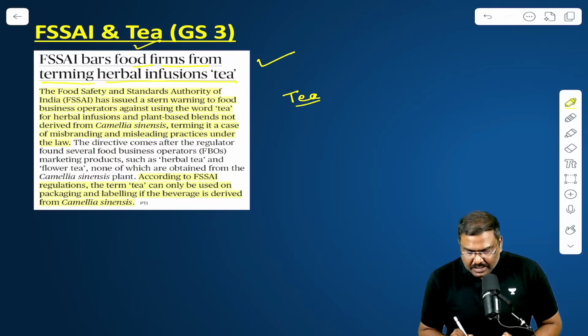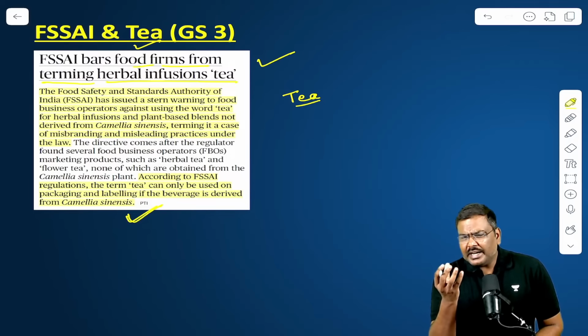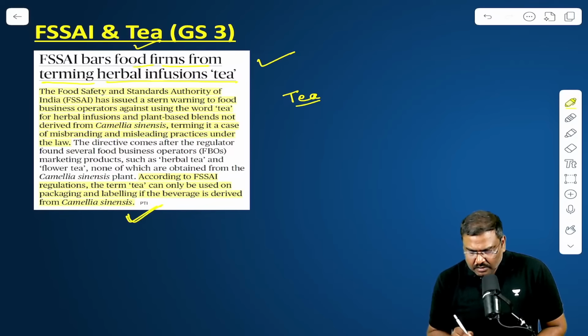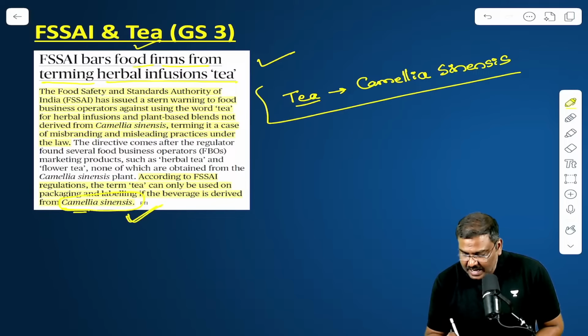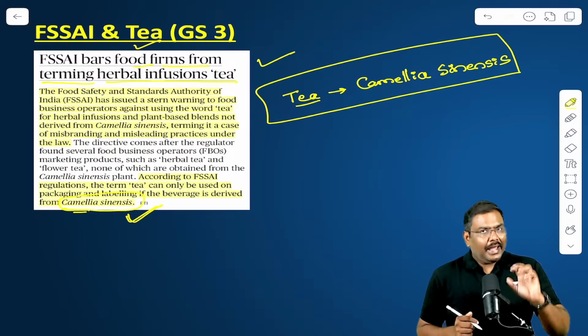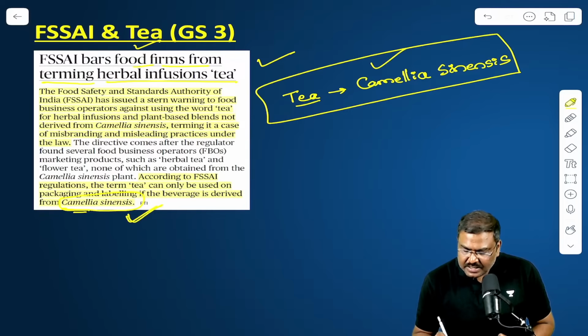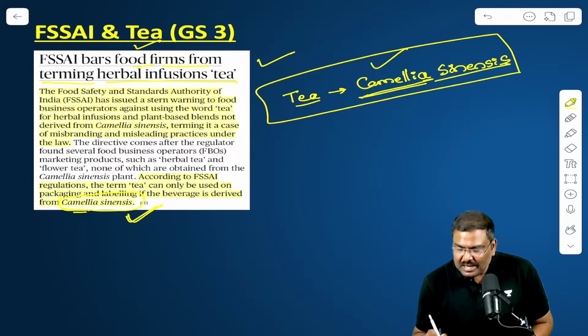It simply means any product in the market which has been made using the leaves of Camellia sinensis. Remember this. This can be asked in the prelims. Any formulation in the market which has products from Camellia sinensis.